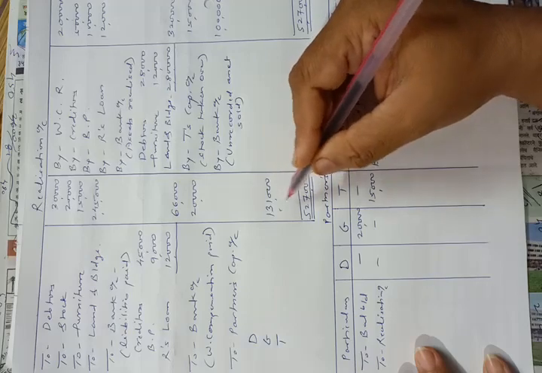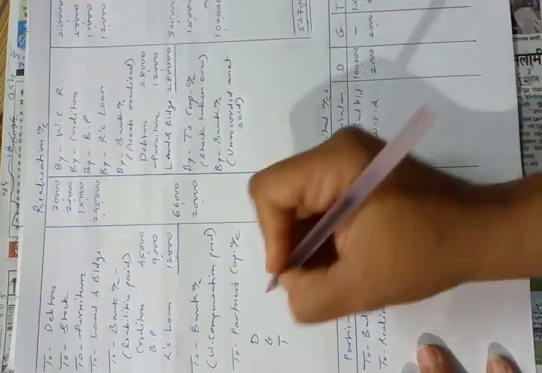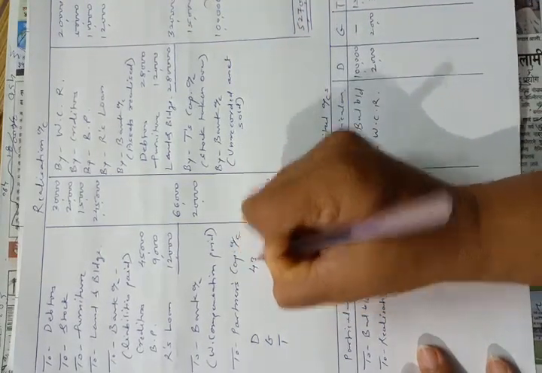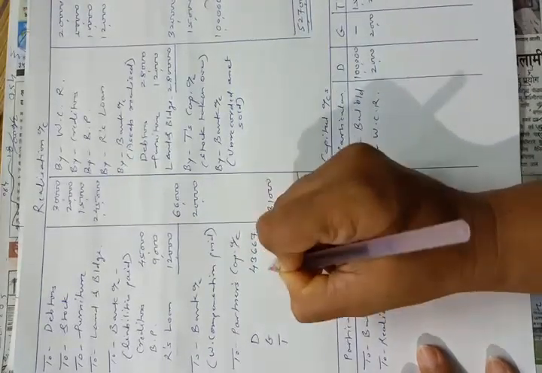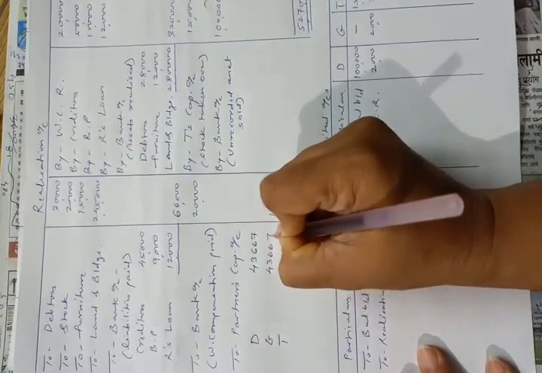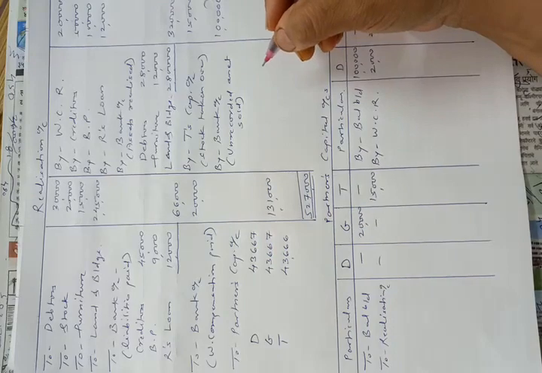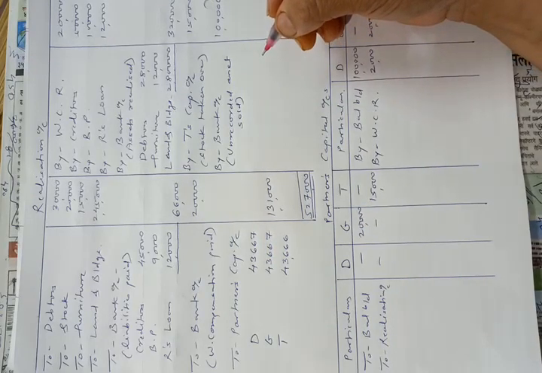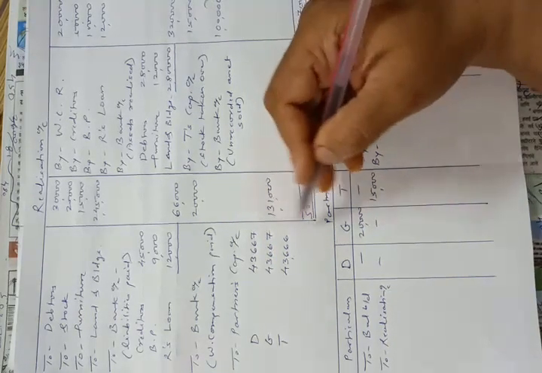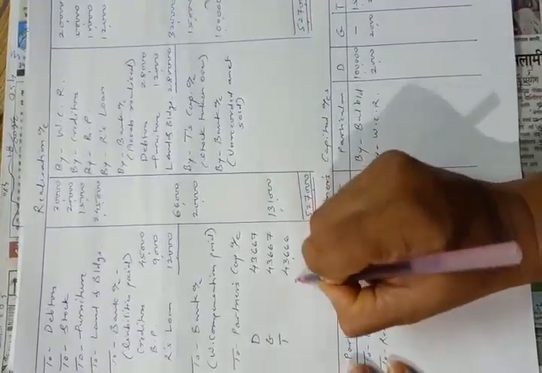The division will be 43,667, 43,667 and 43,666. As the division is 43,666.666, we have given these amounts to these partners.